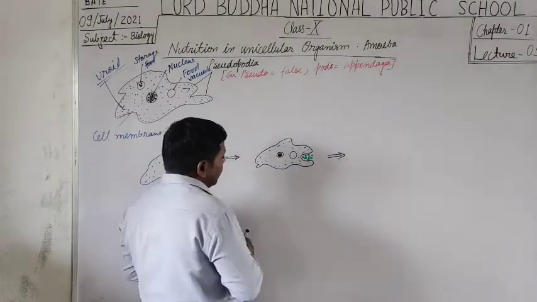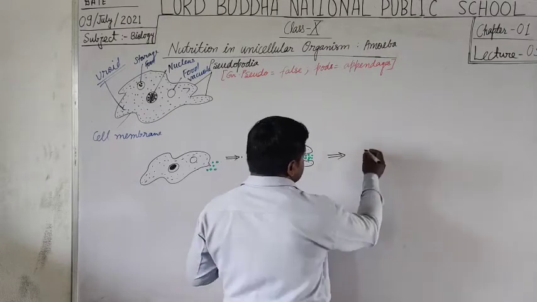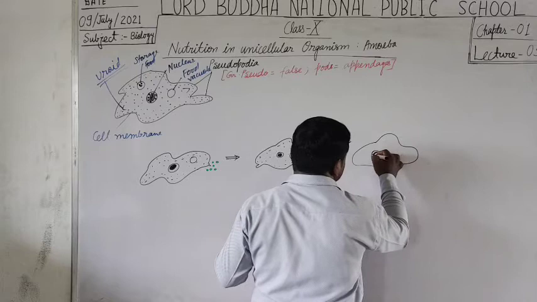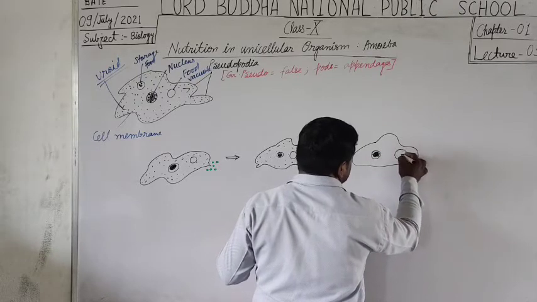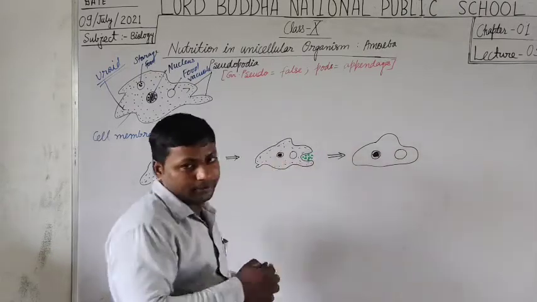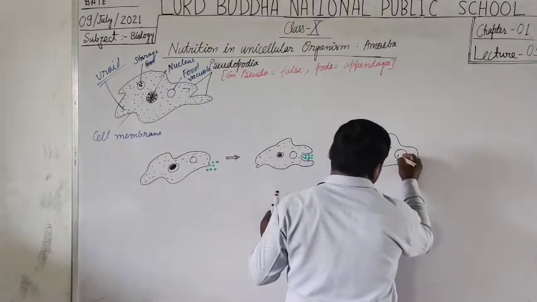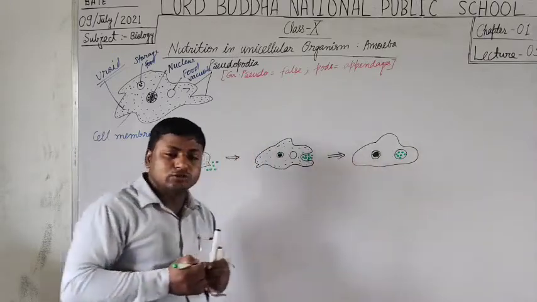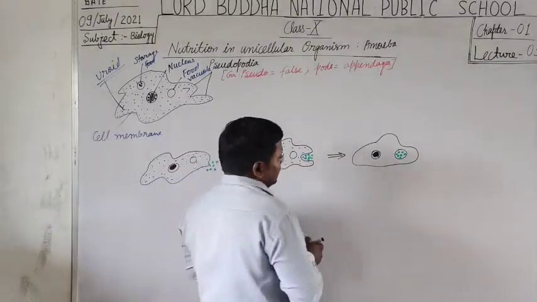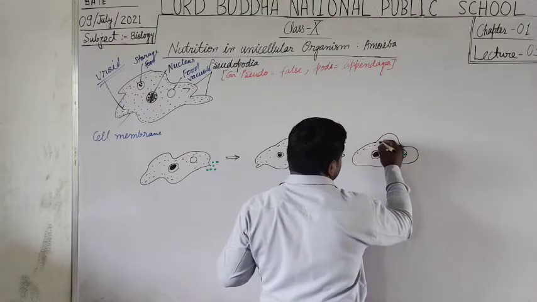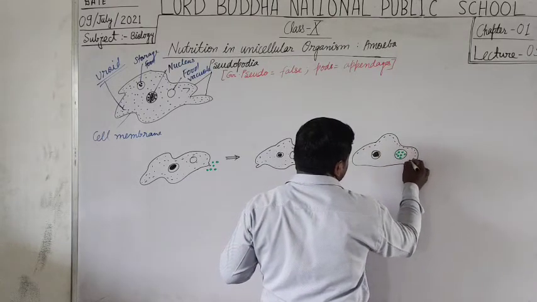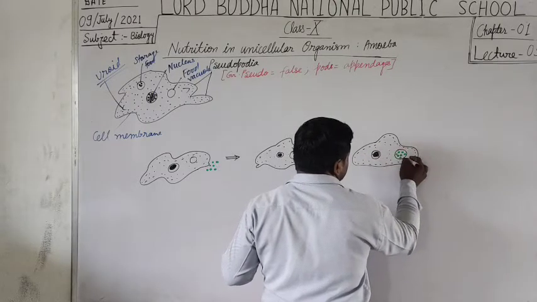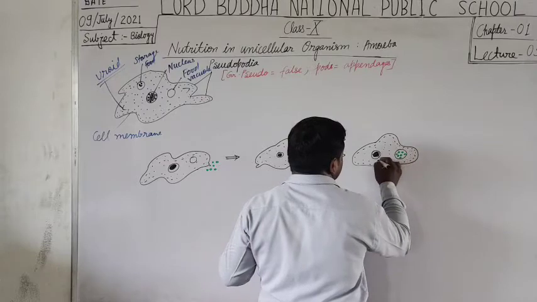Then the food particles go inside the food vacuole. Yes, students, the food vacuole acts as the digestive tract in amoeba because it contains many enzymes, and the secretion or formation of enzymes also takes place inside the food vacuoles.